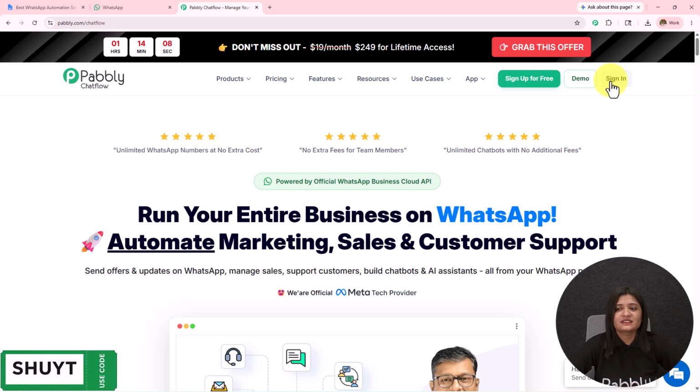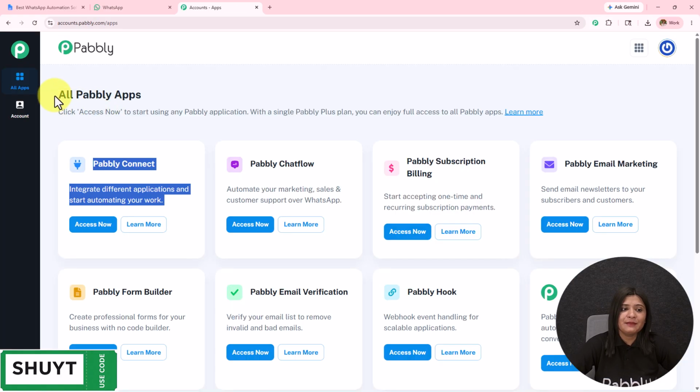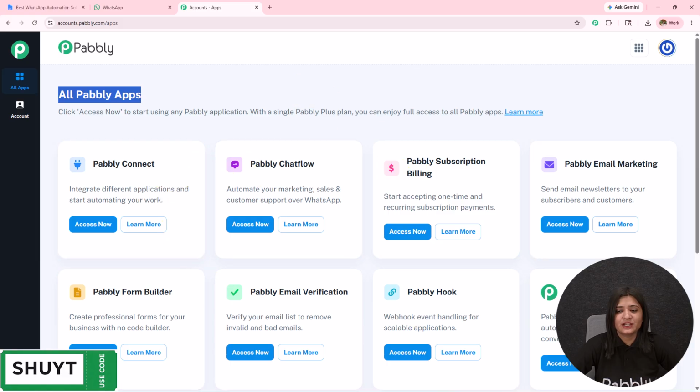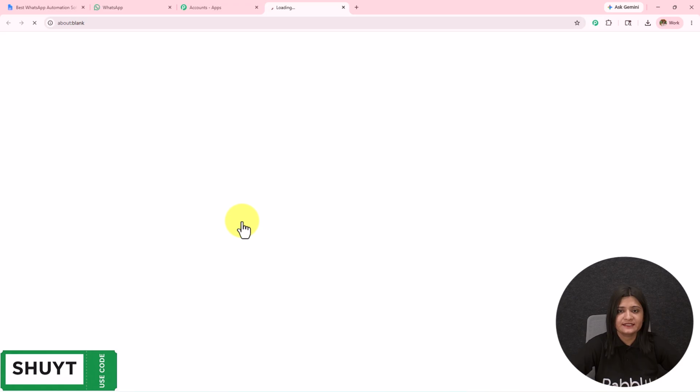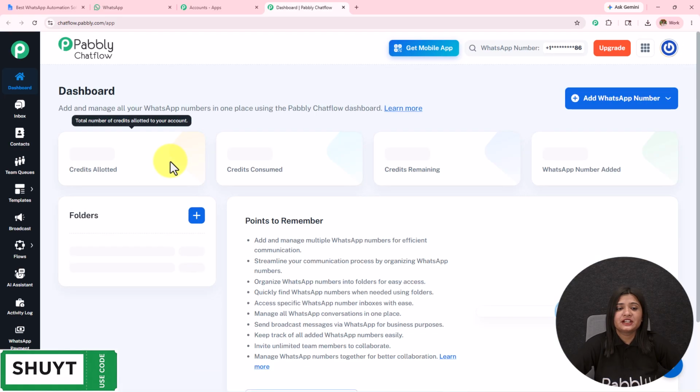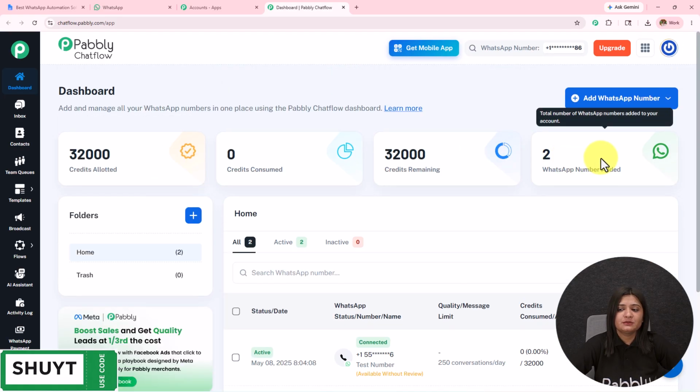Here, as I'm an existing user, I'll click on the sign in and I'm landed towards the all Pabbly apps page where I can see all the Pabbly applications. I'm going to click on this Pabbly Chatflow access now, and I will be landed towards the app dashboard of Pabbly Chatflow. I will be able to find the credit allotted, credit consumed, credit remaining, and the WhatsApp number added.